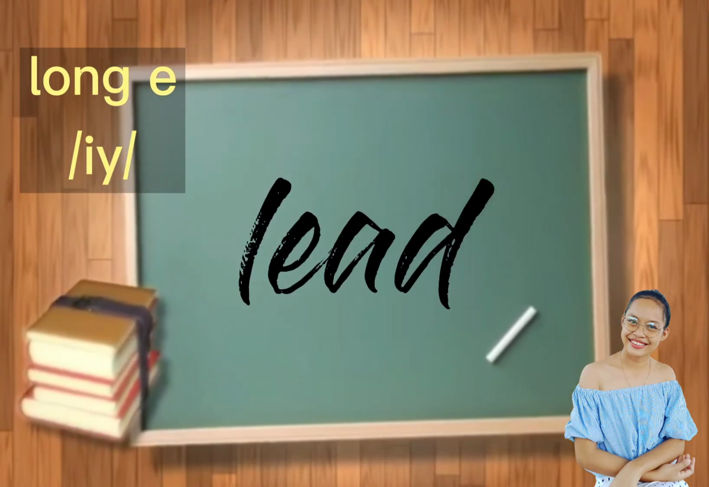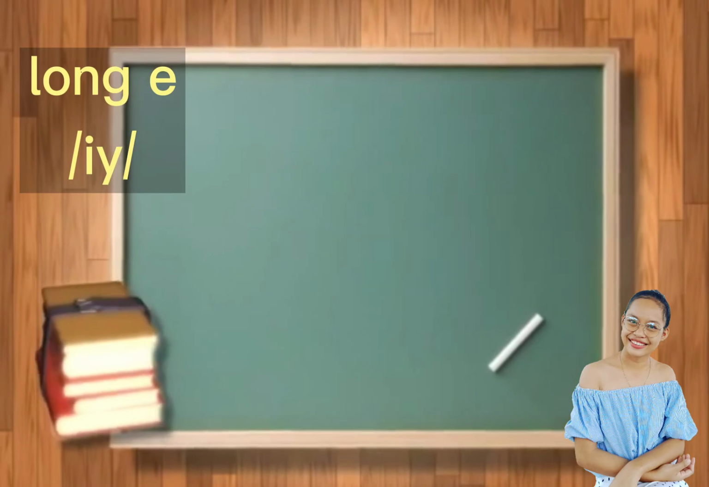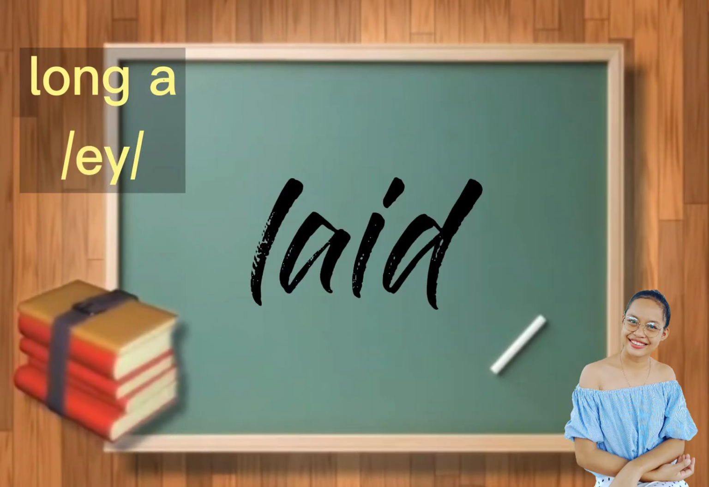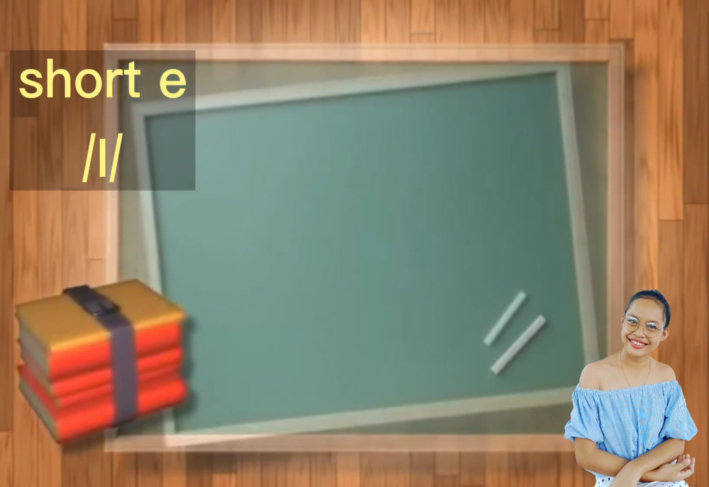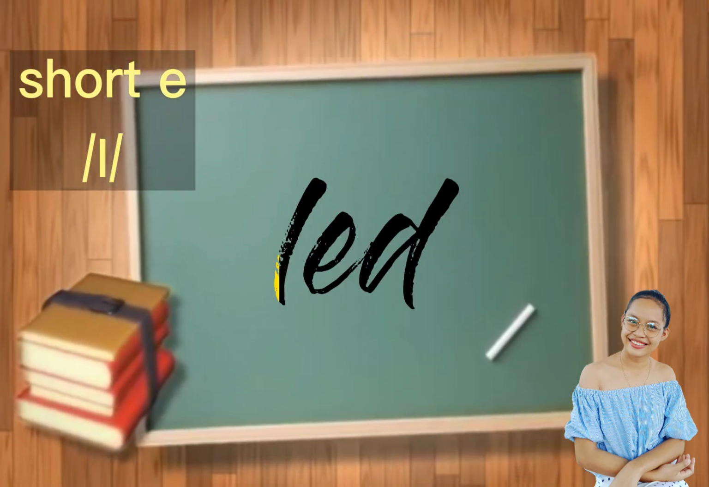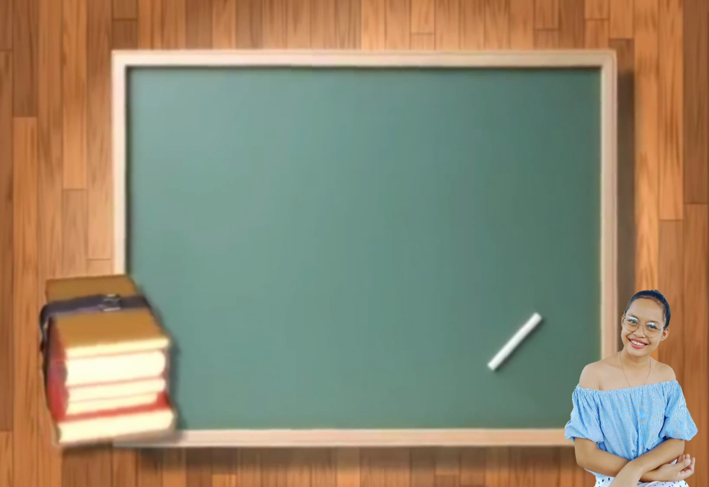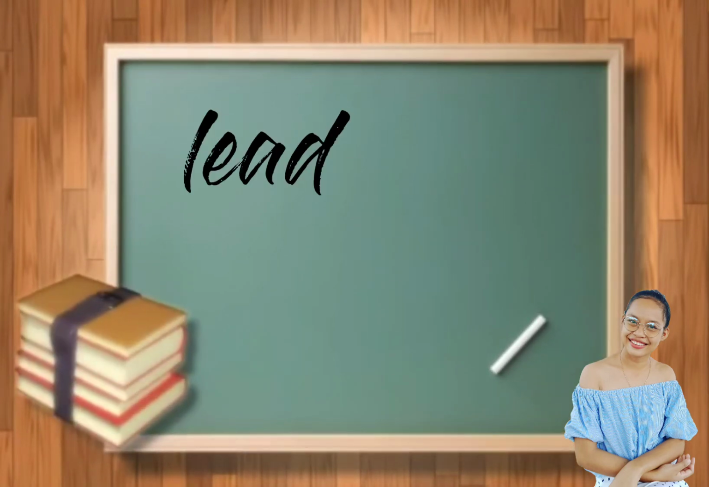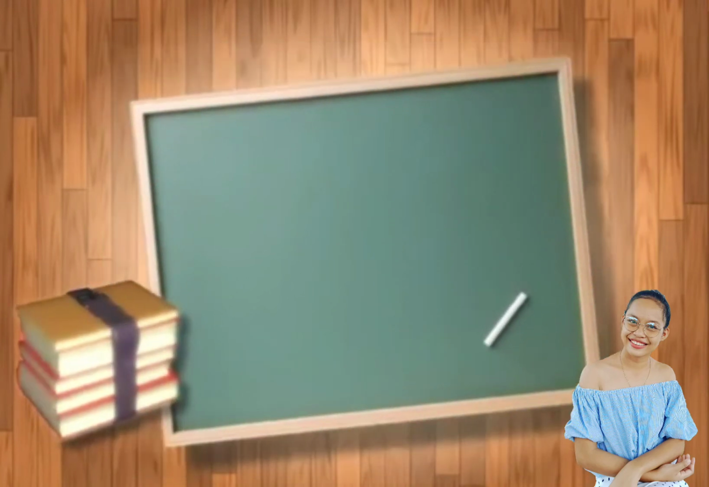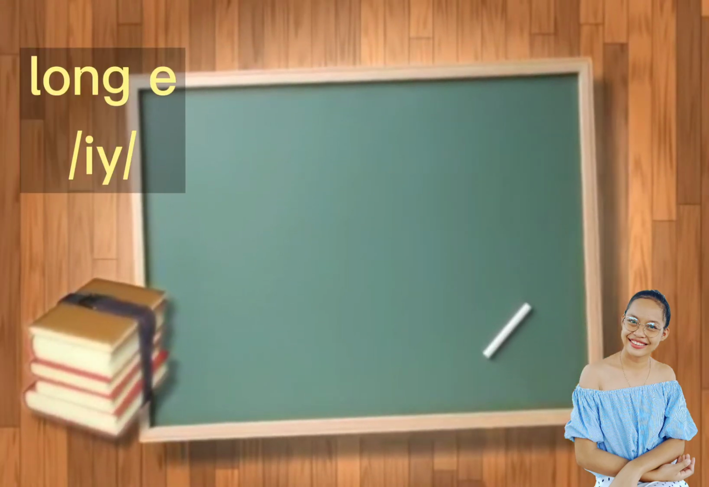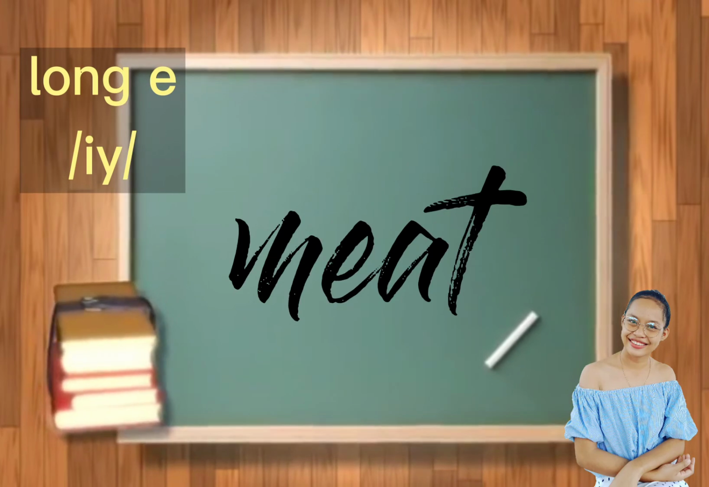Again, lid. For the long A, laid. And for the short E, led. Again, lid, laid, led. Another example, for the long E, we have meet.